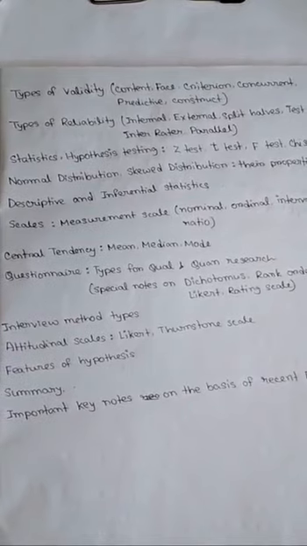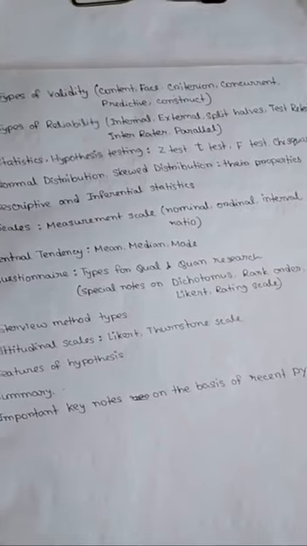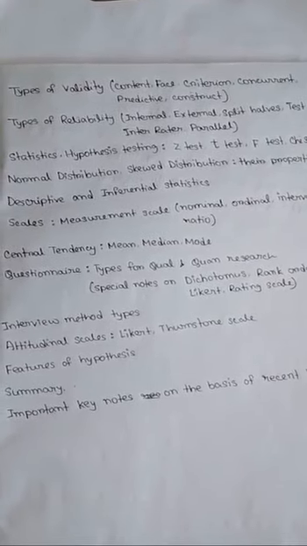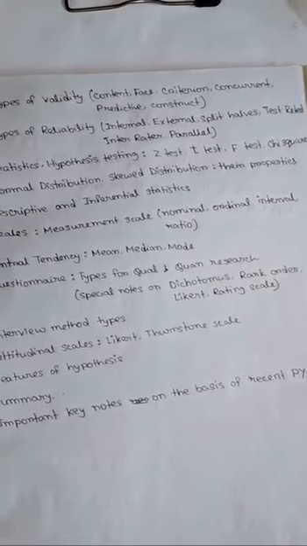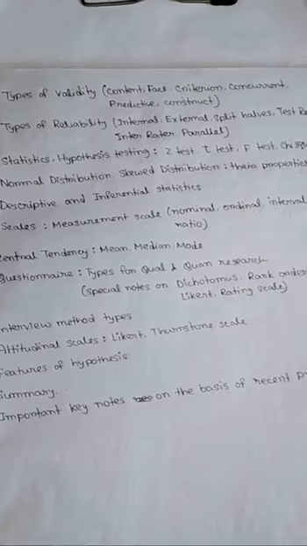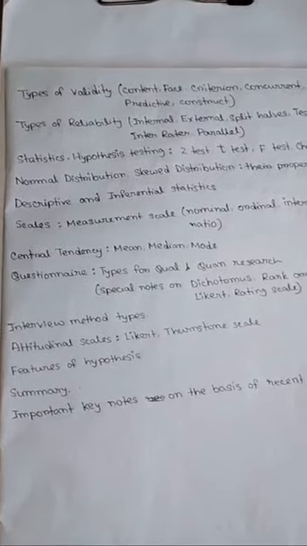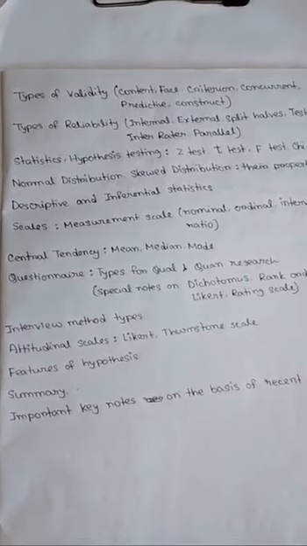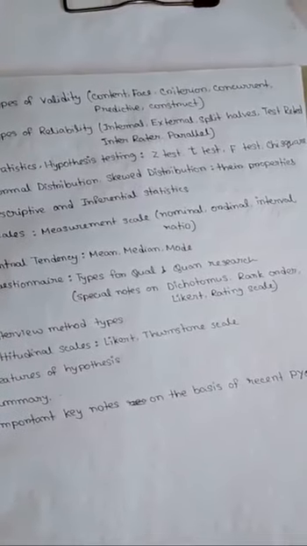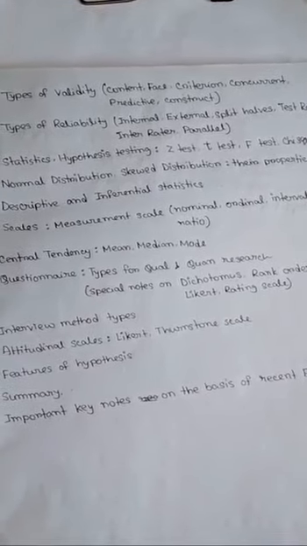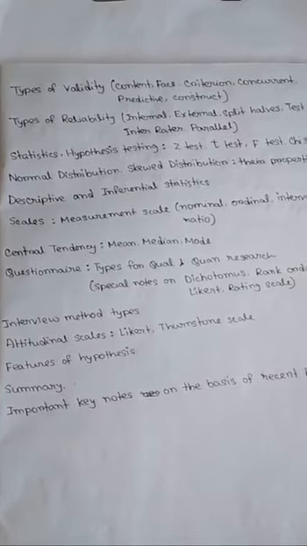Next is statistics, which is found most difficult by students. So statistics, hypothesis testing, in which I have discussed z-test, t-test, f-test, chi-square test. Next is also normal distribution, skewed distribution, their properties with diagrams obviously, and then descriptive and inferential statistics. Next is measurement scales, which is so important: what is nominal scale, ordinal scale, interval scale, ratio scale.